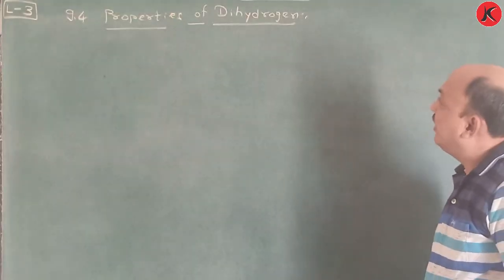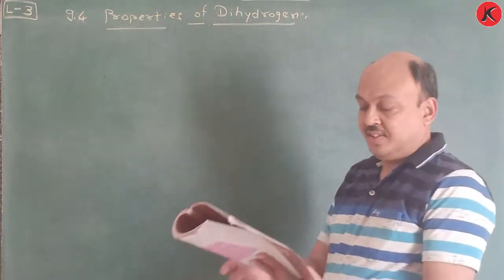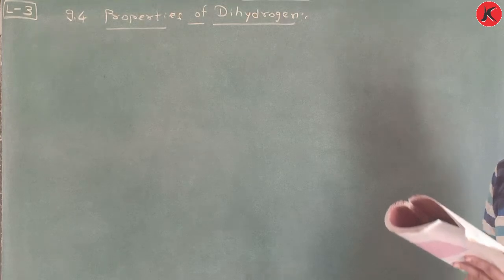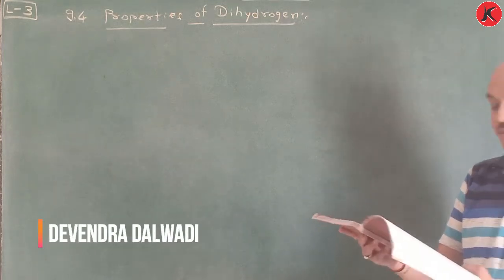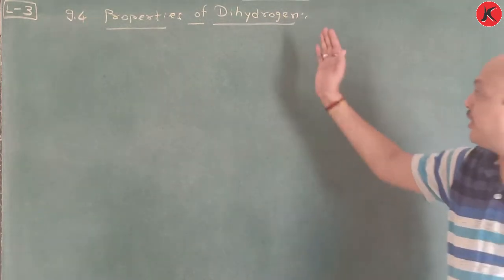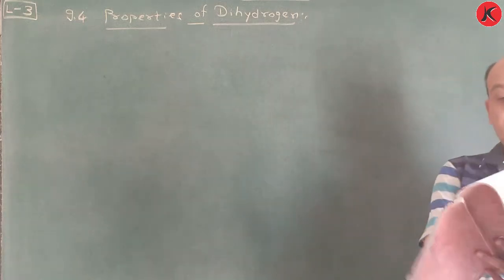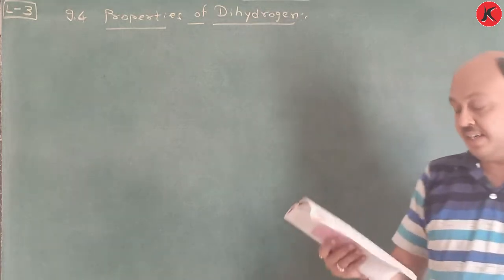Lecture number 3, Unit 9, Hydrogen, 9.4, Properties of Dihydrogen. We continue with this lecture. Now this is important for physical properties and chemical properties. So we finished uses of dihydrogen in this lecture. First of all, the agenda for this lecture is physical properties, chemical properties and uses of dihydrogen. And then we switch on towards hydrides.